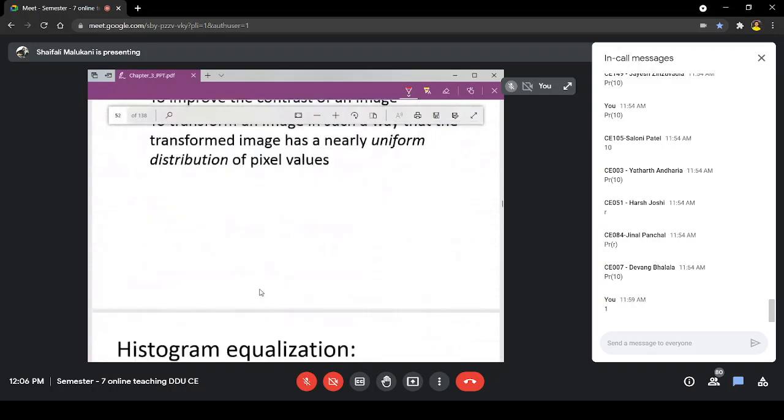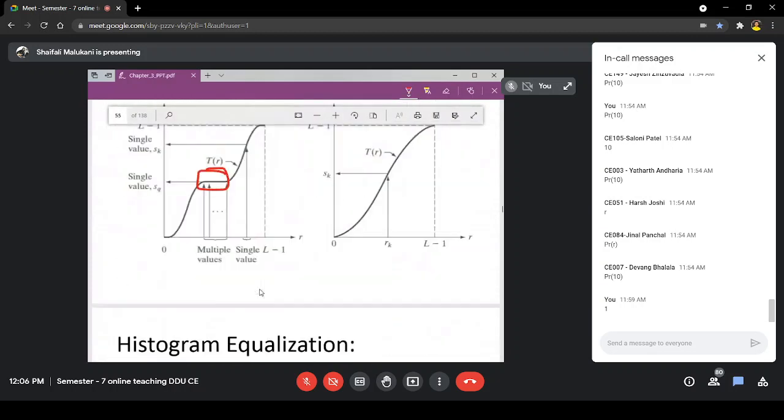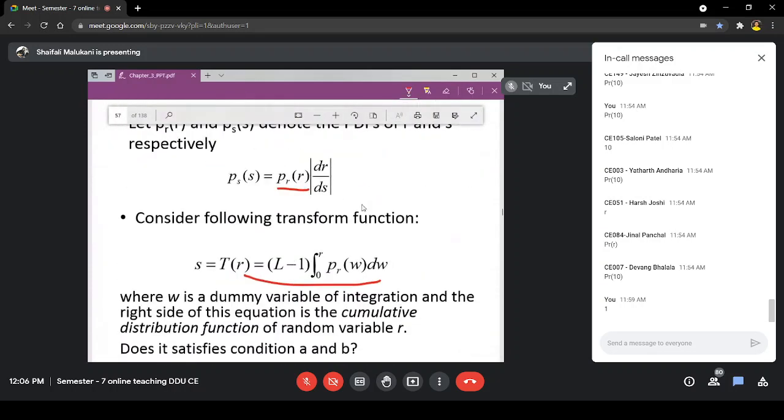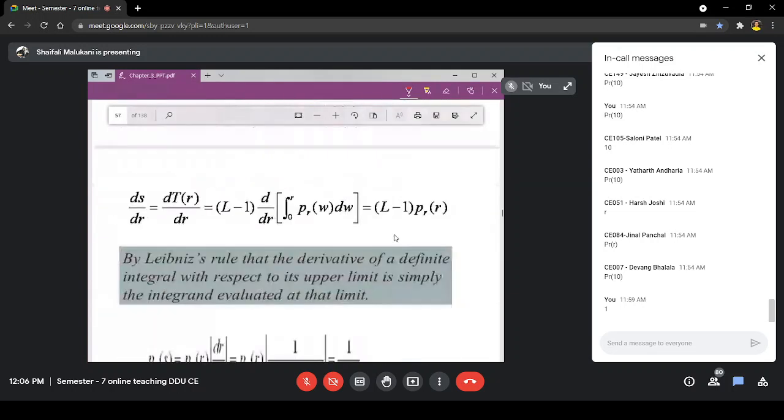So why are we using this equation? We are using this equation to verify that whichever transformation T is used here, and from which we are obtaining that S, and that S value is substituted here, then we obtain the desired result. Okay, so let us do that.